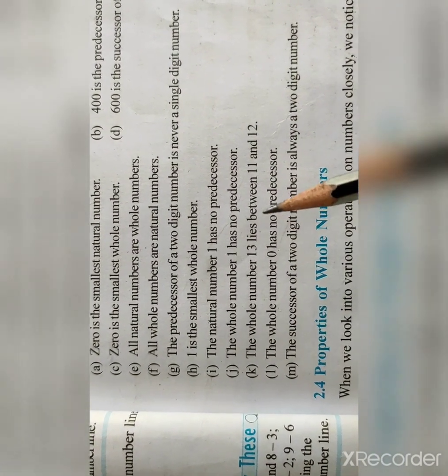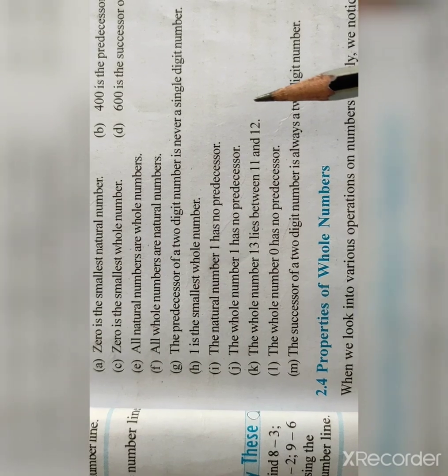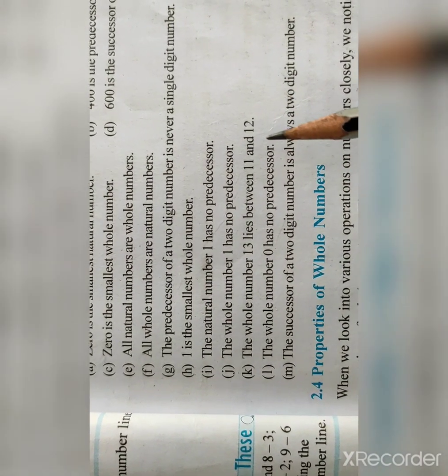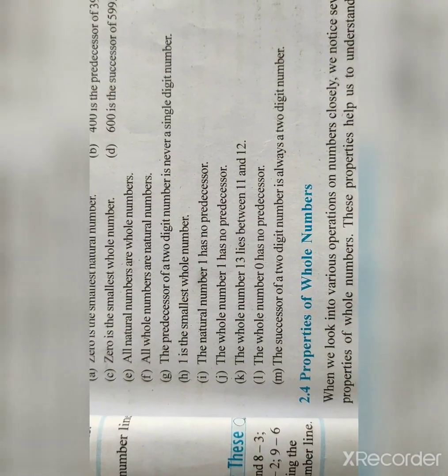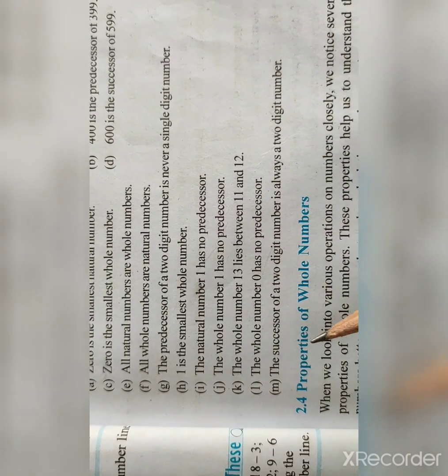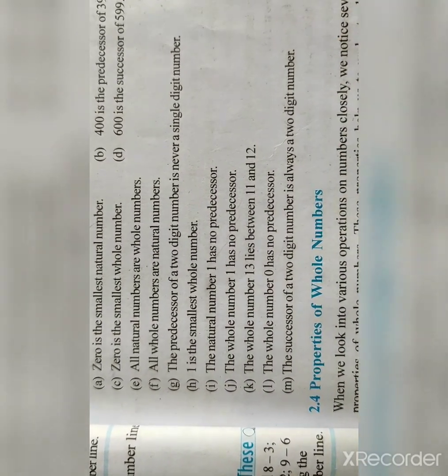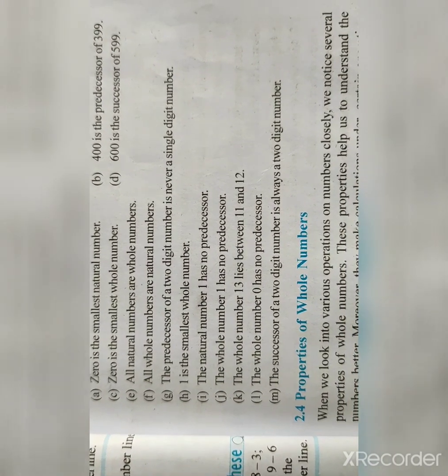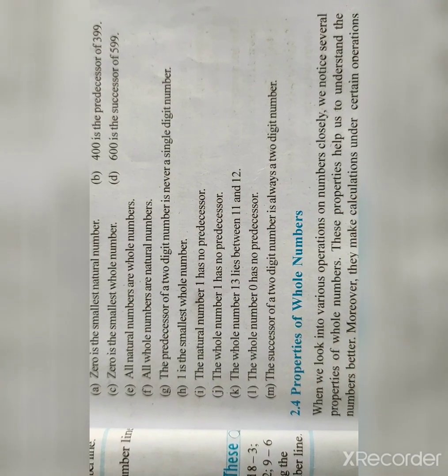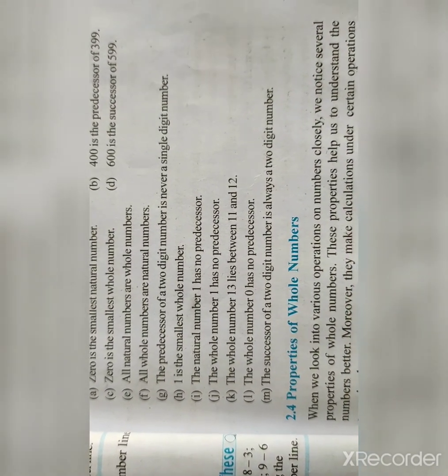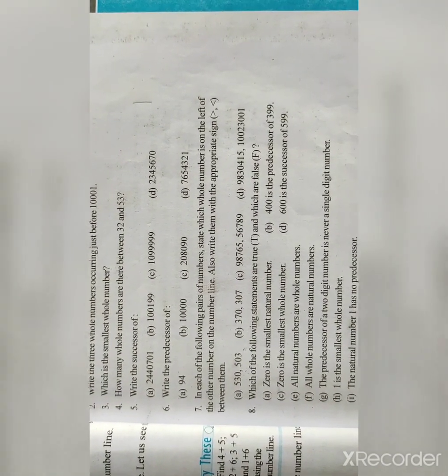The whole number 1 has no predecessor. It is false. The whole number 13 lies between 11 and 12. No. The whole number 0 has no predecessor. Yes. Because 0 minus 1 is minus 1, but minus 1 is not a whole number. The successor of a two-digit number is always a two-digit number. If we are taking 99 and adding 1, we get 100, a three-digit number. So no. In this way you will complete 2.1. It is very easy, and if you have any query you can ask me. Okay.